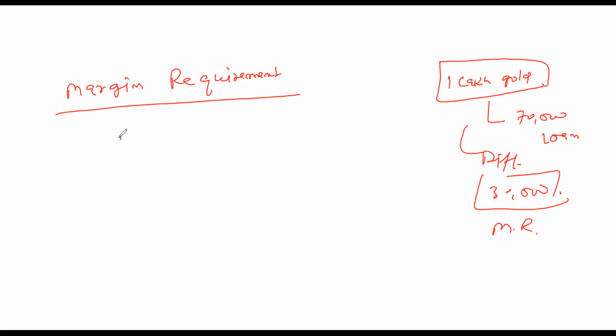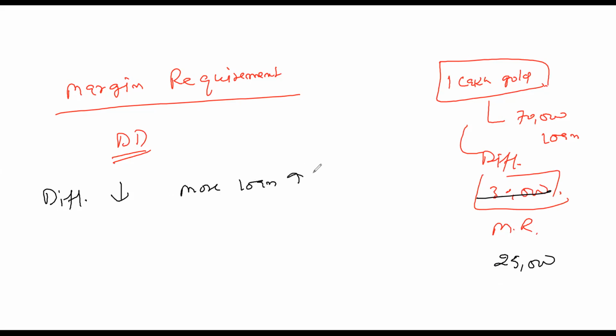So if there is a deficient demand, what to do? This difference that we are talking about should decrease. Now if we decrease the difference, suppose we make the difference 25,000 instead of 30,000. So how much loan will you get? You will get more loan. Look, now the difference is 25, so you will get a loan of 75. That means more loan, that means your AD will increase. Because if you have money, you can spend it according to your own ways. So this is the concept of monetary policy, how to control deficient demand.